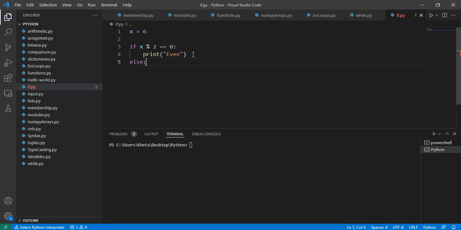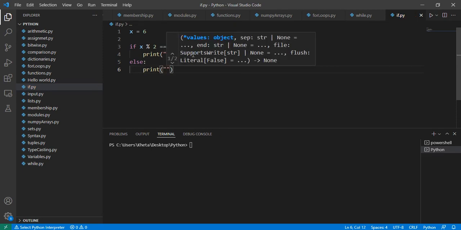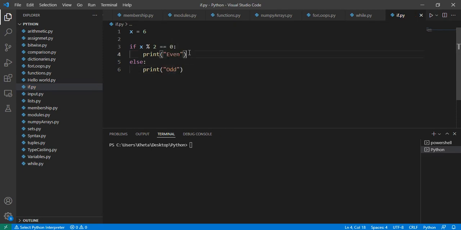Now with the else, you don't have to specify any condition because it's the only other alternative. Then you're just going to print odd. So if it's not even, it's odd, and we're done. So the if statement says, if x modulus 2, which will bring out the remainder, is 0, then print even. Else print odd.